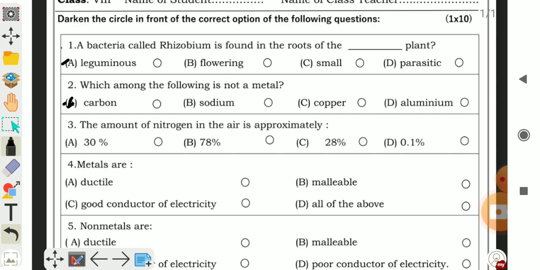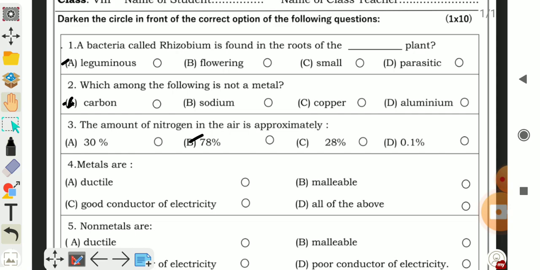Question number 3. The amount of nitrogen in the air is approximately what? You know the amount of nitrogen gas in the air is 78%. So the correct answer will be B, 78%.